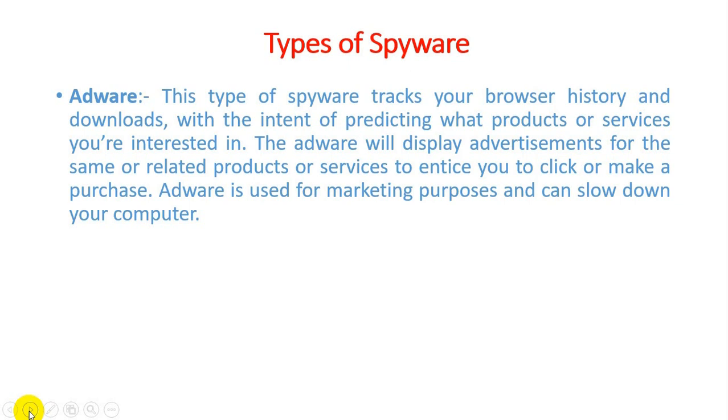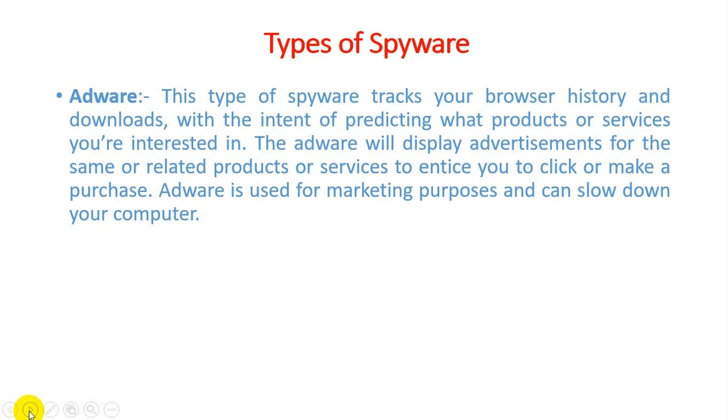Like if we found some product on Amazon, then whenever we go through social media like Facebook, Instagram, Twitter and any of the platforms, they provide advertisements based on our search on Amazon. Like if we search for a hands-free product on Amazon, then whenever we go through social media, they provide some related products which we searched previously. So if we are interested in those products and click on a particular product, that is the way a spyware can be installed.